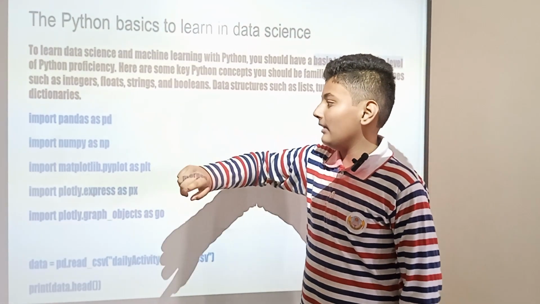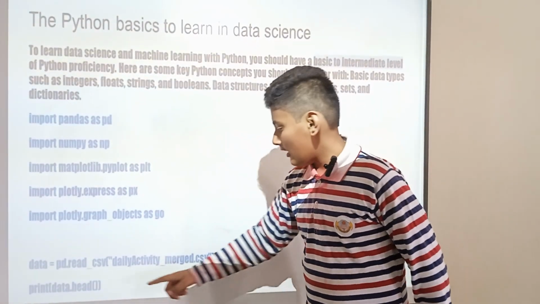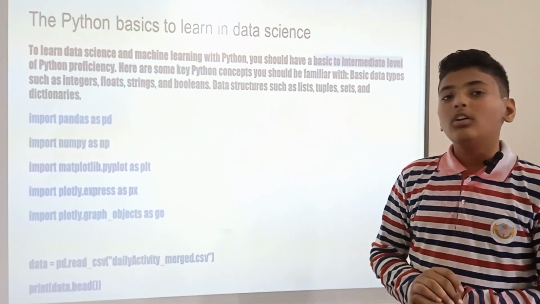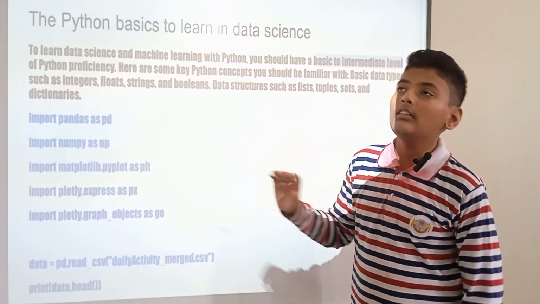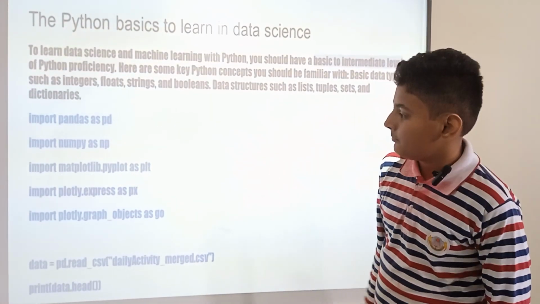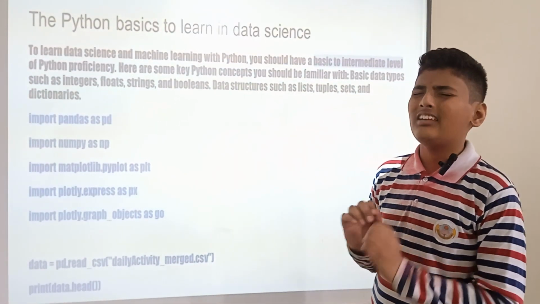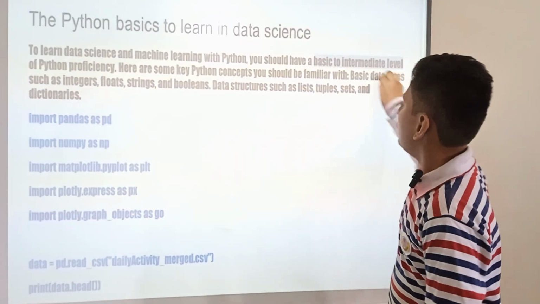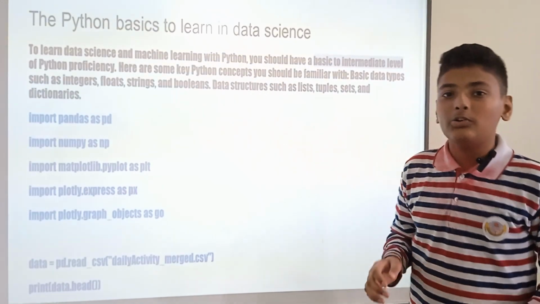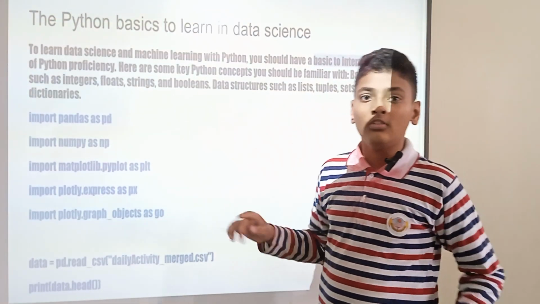So: import pandas as pd, numpy as np, matplotlib pyplot, plotly express, plotly graph objects, and more. For example, I want to take data on how much money was spent on the Olympics and how much our Bollywood actors earn as salary. For taking out the data, these lines of code are used. If we write six or seven lines of code, it will appear in this much size, like three football stadiums. So much bigger.